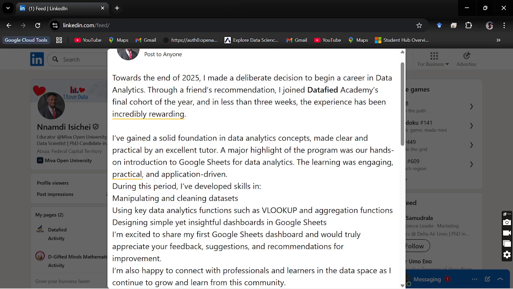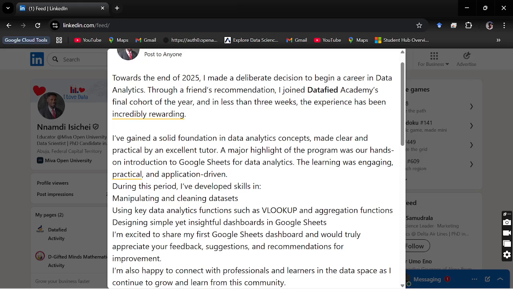Okay, this line of the statement is not sounding so clear to me. I've gained a solid foundation in data analytics concepts, made clear and practical by excellent... Okay, I think I understand now. I have gained a solid foundation in data analytics concepts. These concepts were made clear and practical by the excellent tutor that we have. Yeah, great, that is fine.